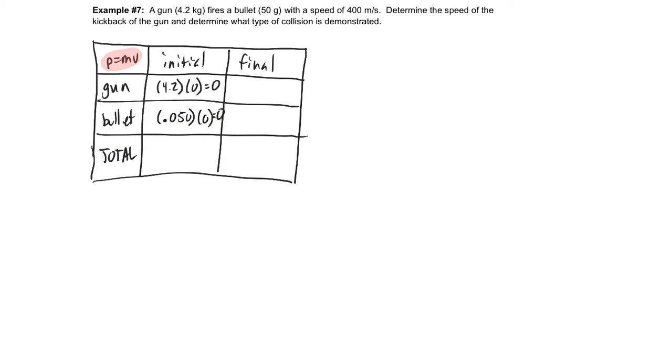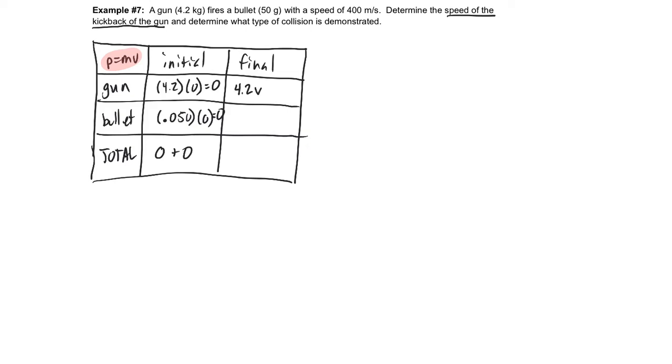And if you need to pause the video and work through the math yourself, that's fine. That's why we're doing a video, so you can go through it at your own pace. All right, so I end up getting 0 plus 0. That should be my total momentum initially. All right, now the final momentum will be the gun, which is going to be its mass times, it's asking for the kickback, the speed of the kickback, so that's v, right?